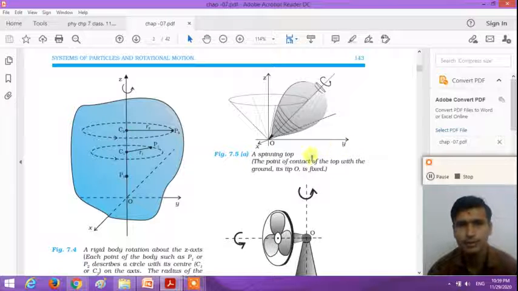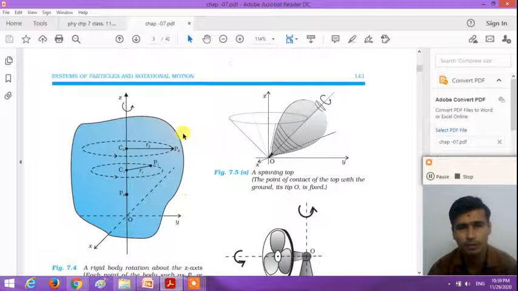When all the particles of a rigid body perform circular motion, and the centers of all the circles lie in one imaginary plane, the motion is said to be rotational motion. Dear student, rotational motion depends on the axis of rotation, right? If the axis of rotation changes, the motion will change, right? So these are all examples of rotational motion.